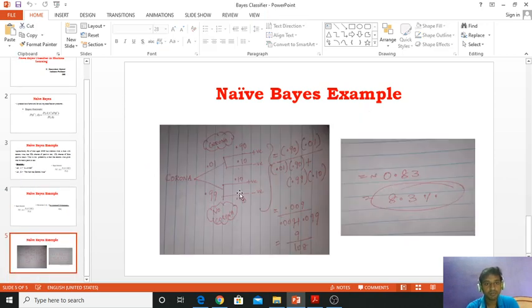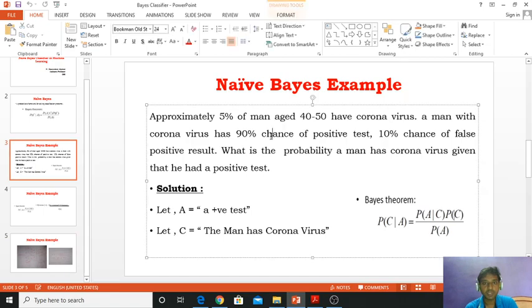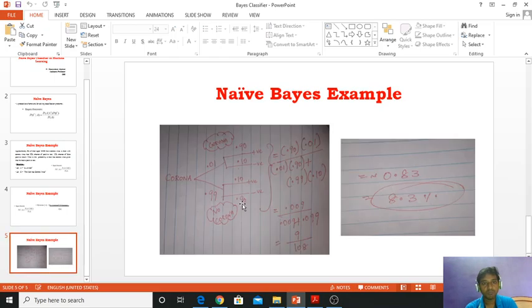Watch carefully. Corona versus not corona: 99% is not corona, so the remaining 1% is corona. Why do I write it this way? See the question: a 90% chance of a positive test and a 10% chance of a false positive test, so the false positive automatically comes. Within the 1% corona group, 90% chance is positive, 10% negative. The remaining 99% is no corona, where the majority, 90%, is negative and 10% is positive.